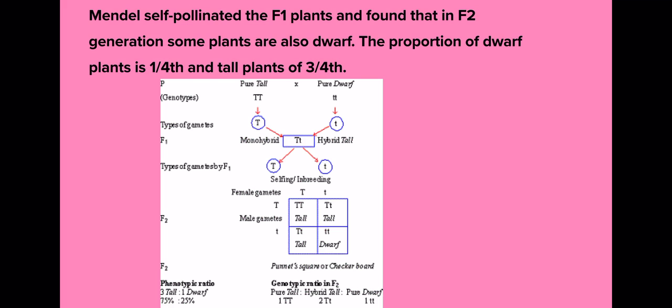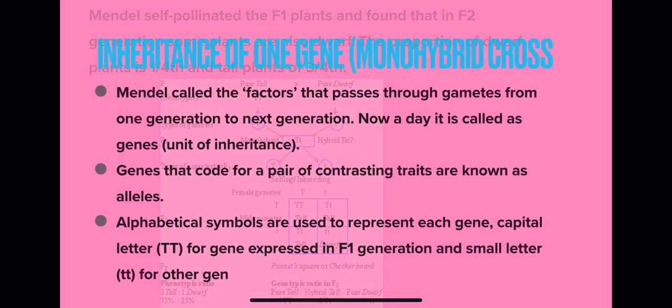So only one factor expresses itself in the F1 progeny, right? And the factor which expresses itself in the first filial generation is said to be dominant, while the other which is masked is said to be recessive. Masked means which does not appear in the first filial generation.